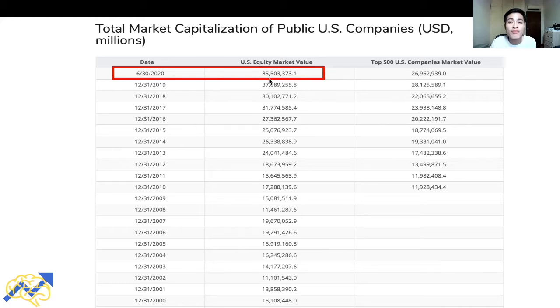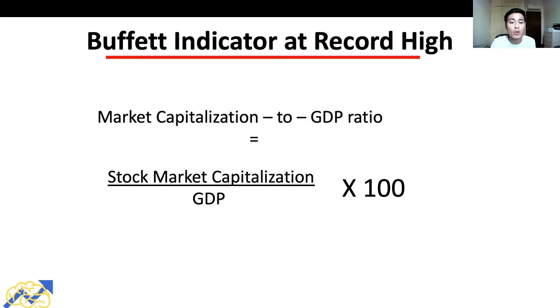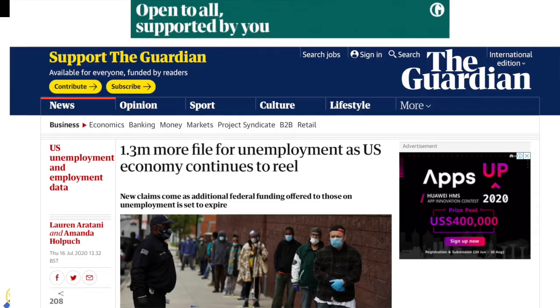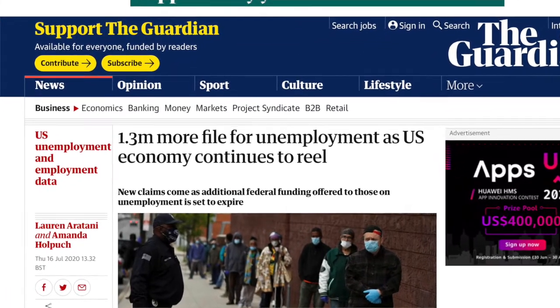And if you compare it with the end of last year, which is 31st of December 2019, we see that the total market cap of US companies has actually declined from a value of $37.7 trillion to $35.5 trillion. So taking a look back at the formula for the total market cap to GDP ratio, we see that a decline in the stock market capitalization of the US stock market will actually lead to a lower reading, with all else being equal. But we know that this is not the case because the US economy has definitely taken a hit in the past 6 months.